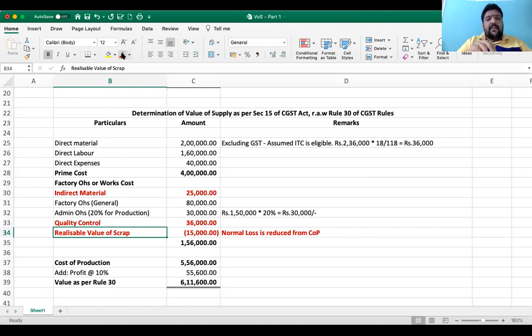So come back here. First trap is indirect material. Majority of us will take a position, right? Quality control, we'll have doubt whether to be included or not. I don't have any challenge from a final perspective. Admin overheads 20% should be added. Followed by, if you are all done till here, the last discussion would be profit at 10%.